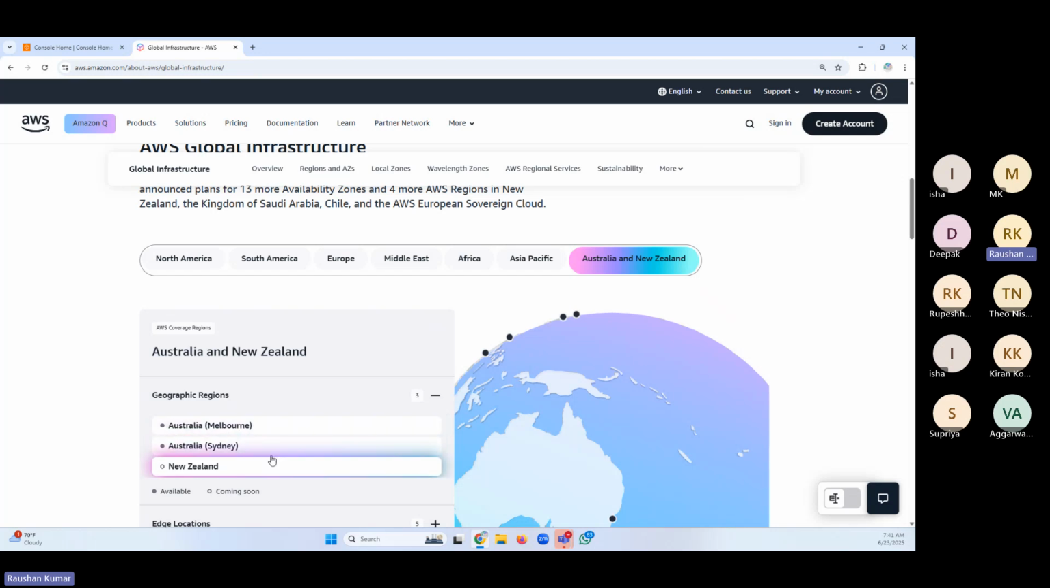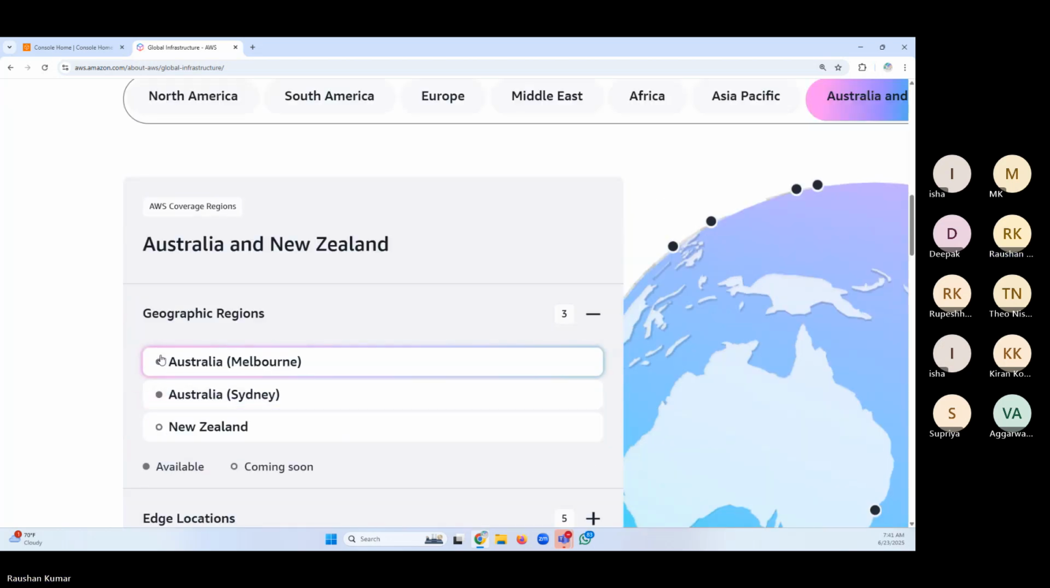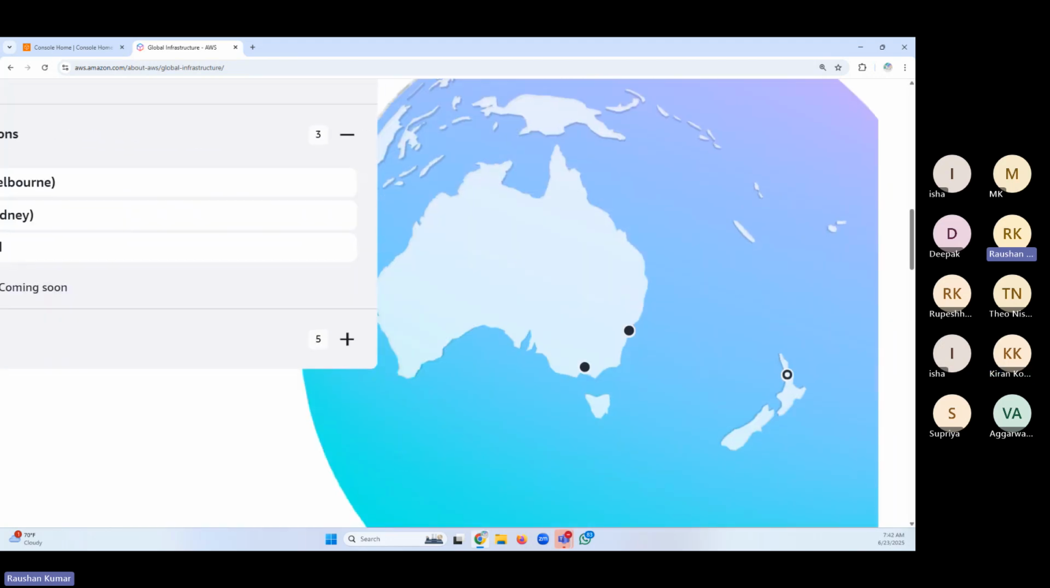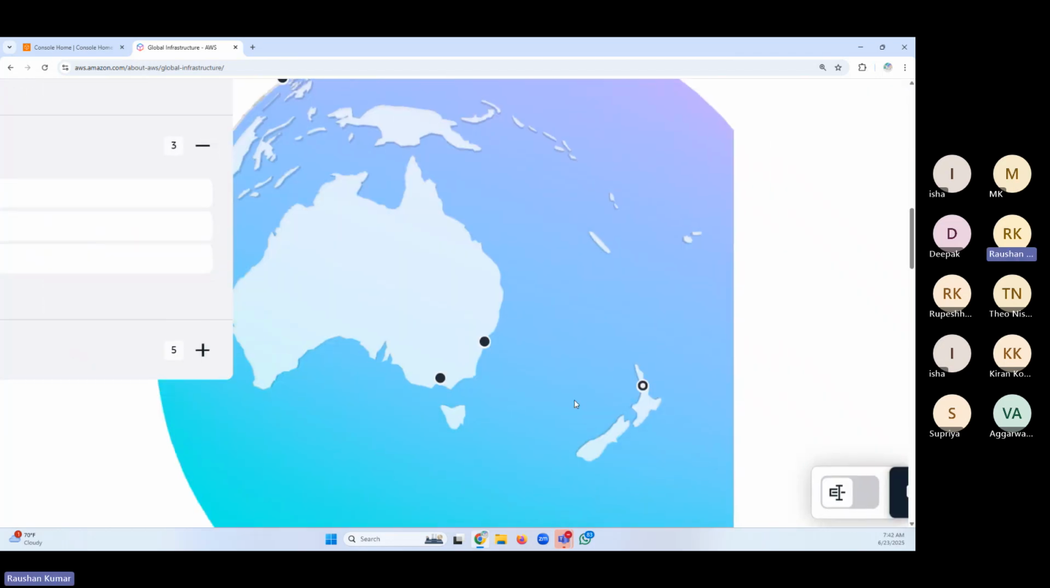Earlier, it was not coming up. If you look at this carefully, these two confirm that they have the regions, but the New Zealand one is coming soon, as you can see. Wherever you see this mark, they're coming soon. They are not ready now. So the New Zealand one is coming up, but it is not counted in the list. In the 37 list, New Zealand was not included.